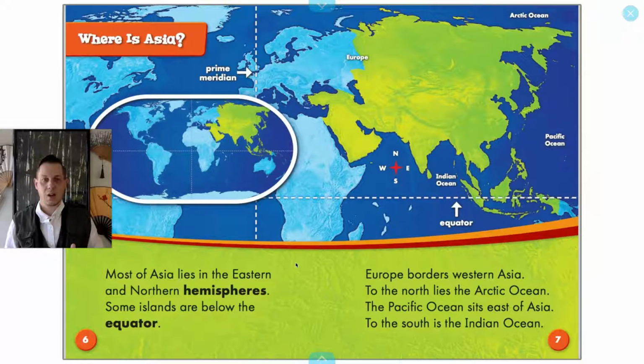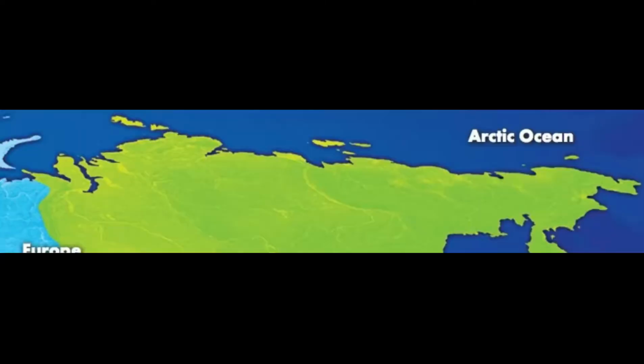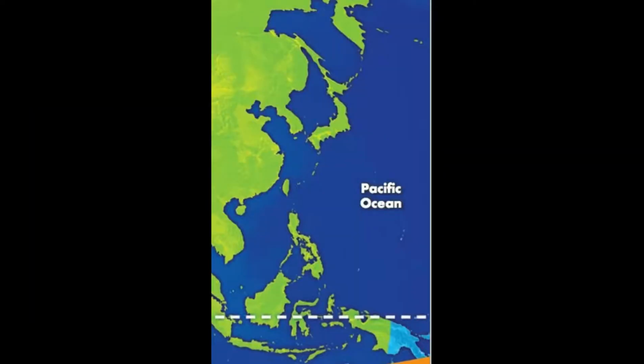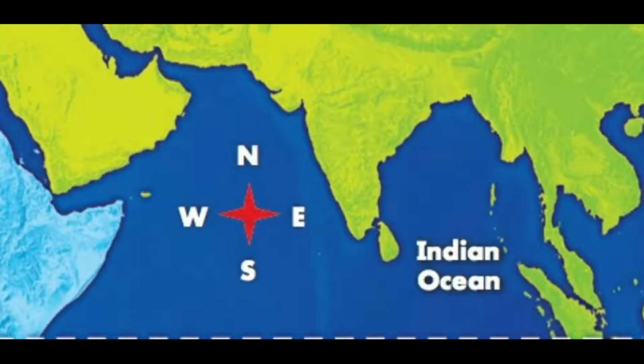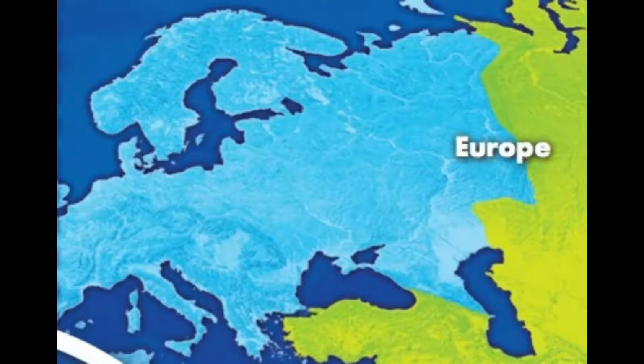Europe borders Western Asia. To the north lies the Arctic Ocean, which is very cold and mostly ice. The Pacific Ocean sits east of Asia, and to the south is the Indian Ocean. So Asia is surrounded by the Arctic Ocean, the Pacific Ocean, and the Indian Ocean. And then on the western side is Europe.